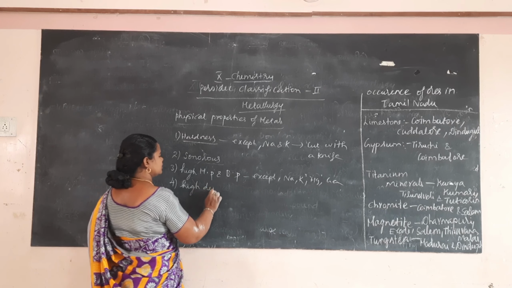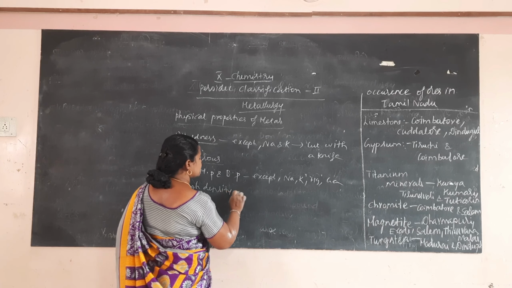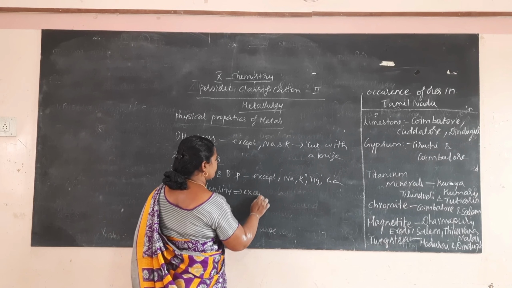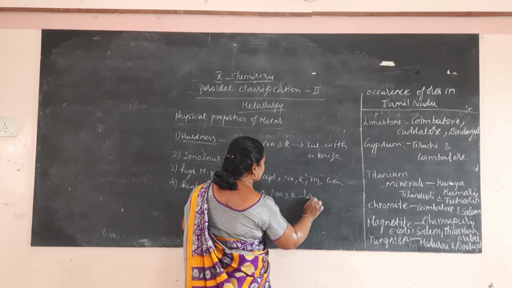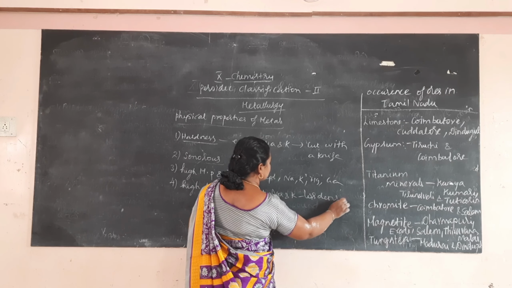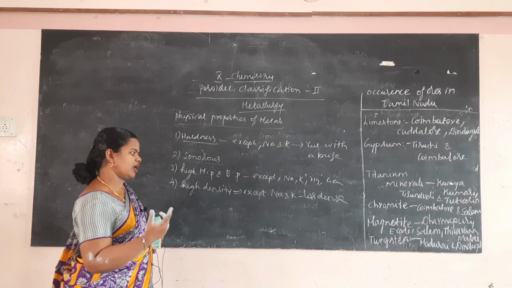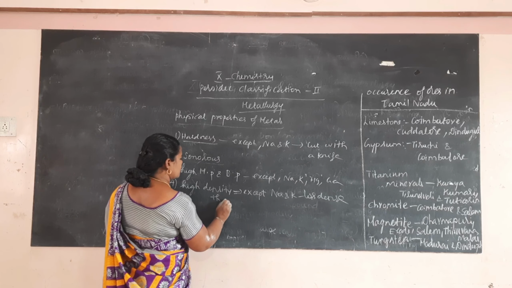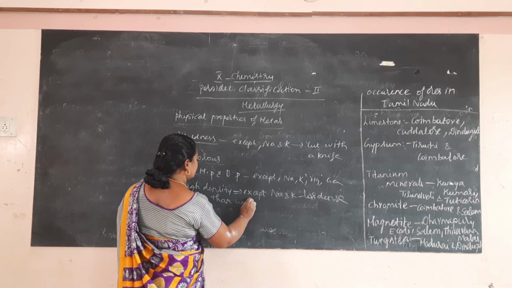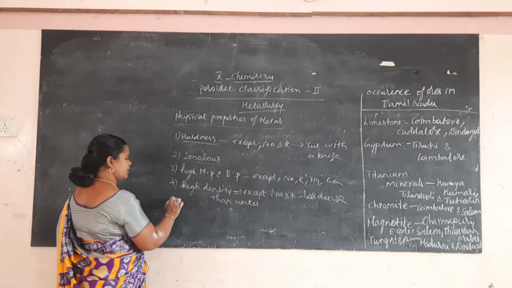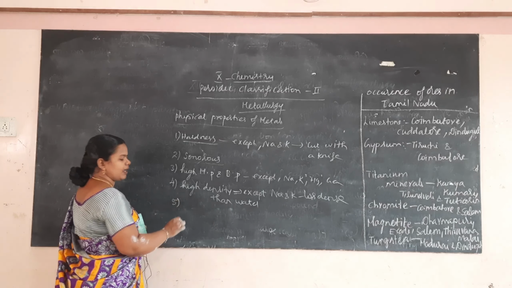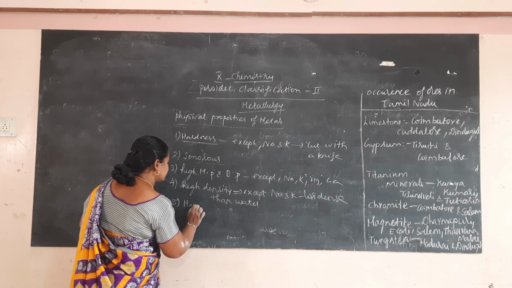And then all metals have high density, except sodium and potassium, which are less dense than water. Sodium and potassium are less dense than water. Then metals have high malleability.